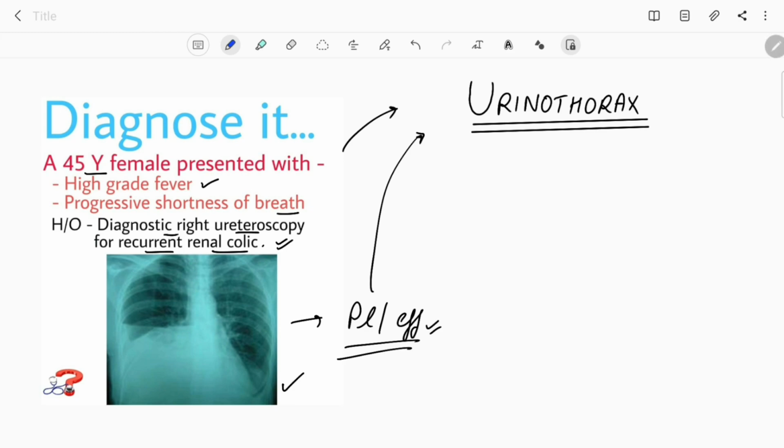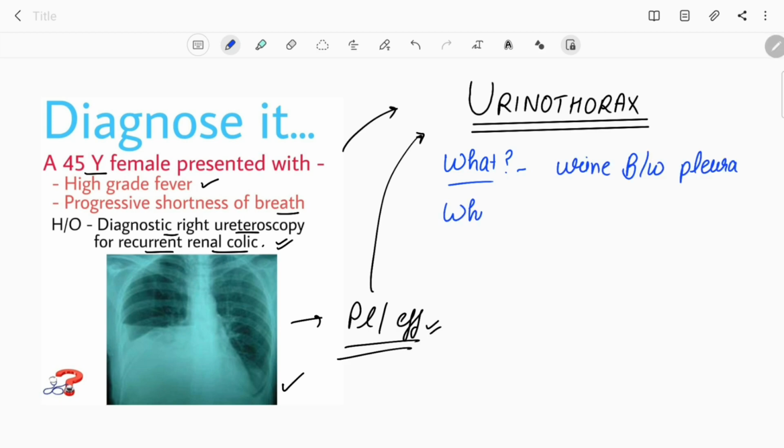So we'll follow a regular way of discussion, firstly starting with what is urinothorax. Well, this is basically the presence of urine in between the two layers of pleura in an amount that is sufficient to cause pleural effusion. This is called urinothorax.